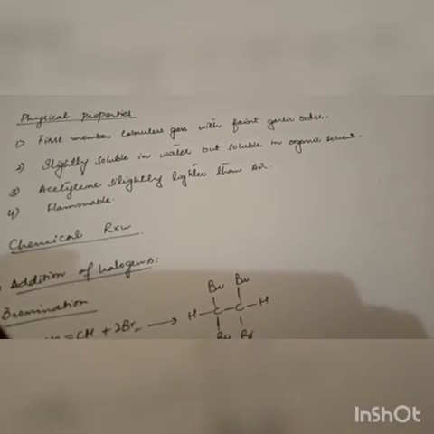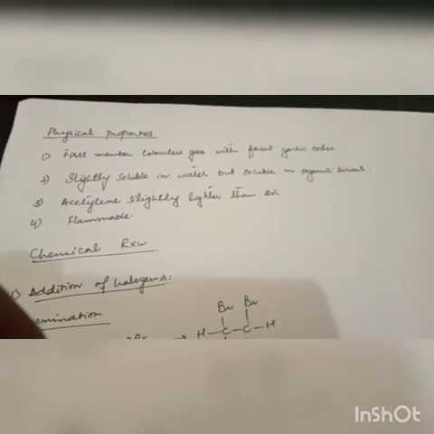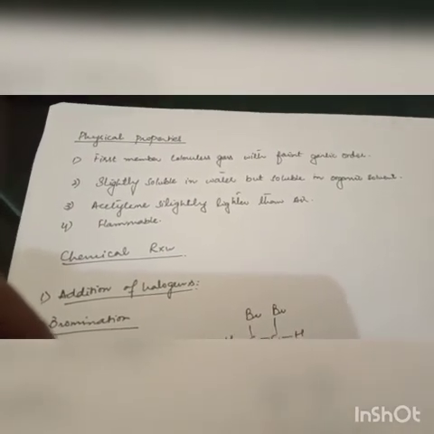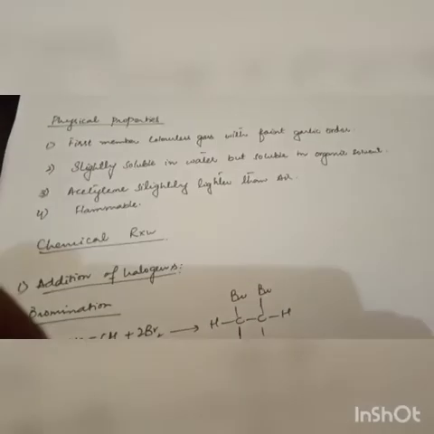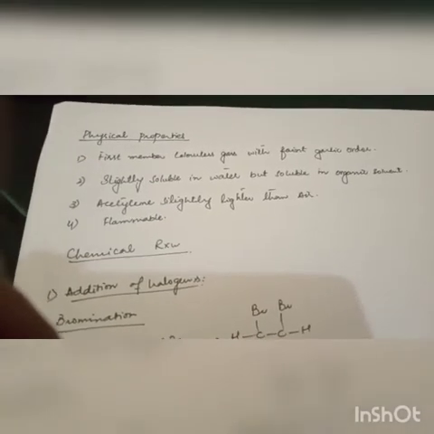Next, we will talk about the physical properties of the alkyne. The first member is a colorless gas with a faint garlic odor. Garlic odor, it's actually about the garlic. Just like natural garlic has an odor, in the same way acetylene also has a garlic odor. Slightly soluble in water but soluble in organic solvents.